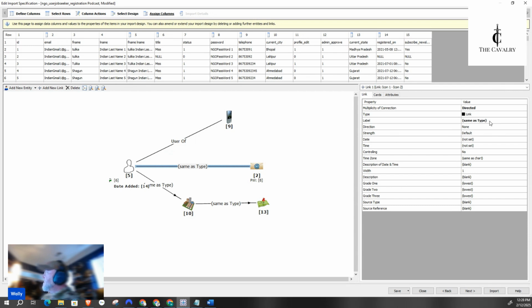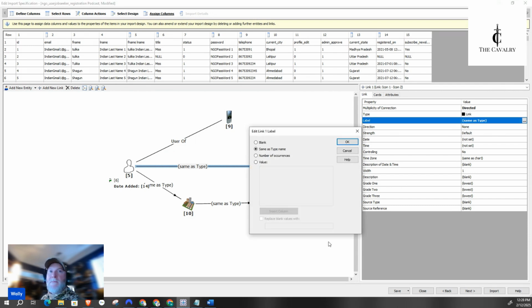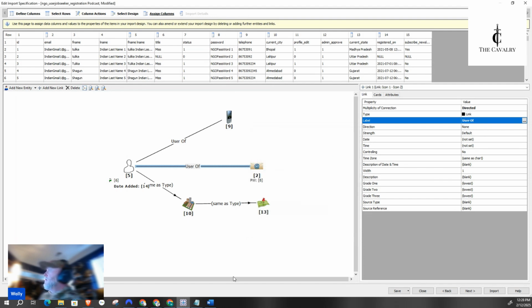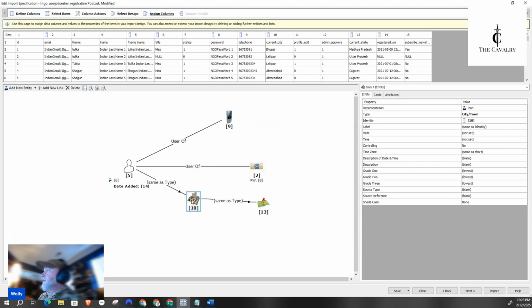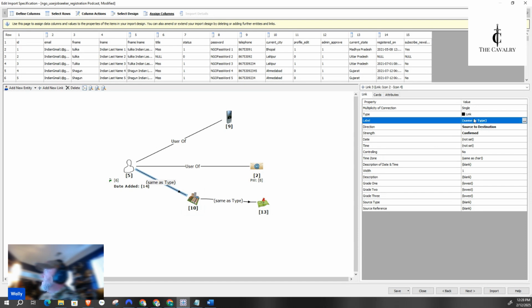Here's another way to do it. I'm going to double click, and it says you have blank, same as type, name, number of occurrences, and value. In the value section, I'm also going to write user of. For location, I'm just going to do this the easy way.